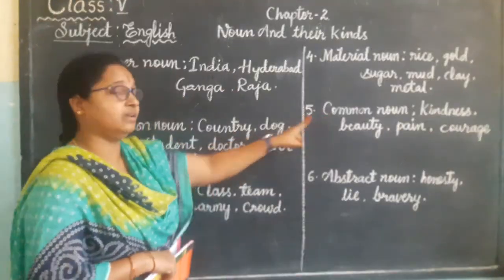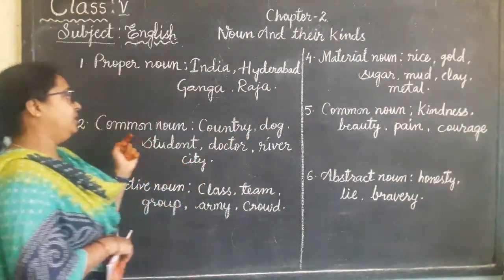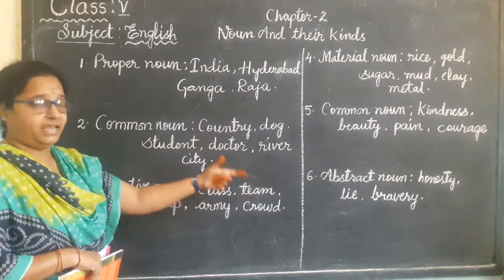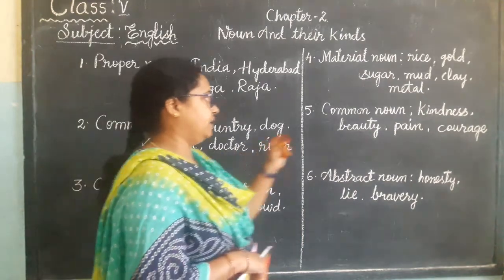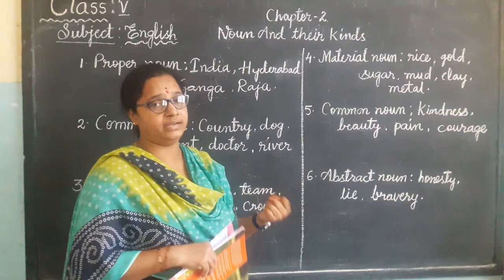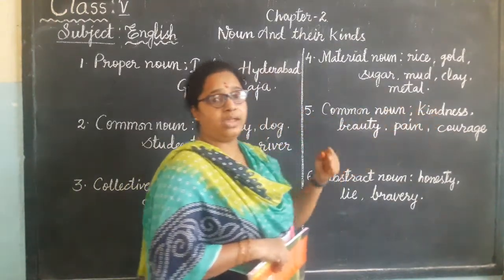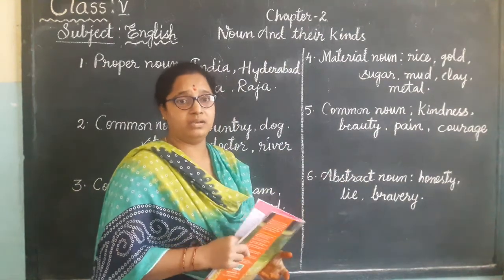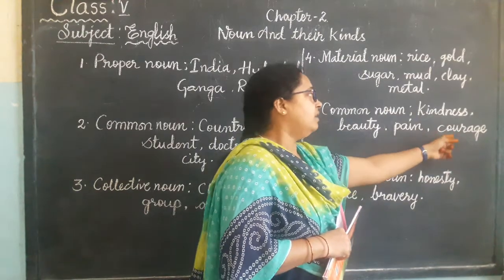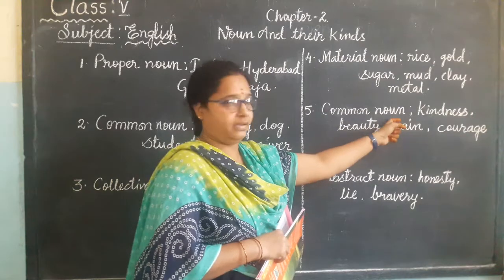Okay. Again fifth one, children. Here you will think that the second one is also common noun and the fifth one is also common noun. Here we are talking about cities, persons or any animals or everything. Here, children, this noun shows the feelings or the qualities also. Kindness. That person is famous for his kindness or politeness, beauty, pain, courage. So these qualities also come under common noun.